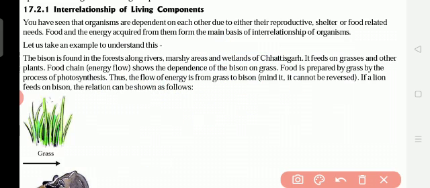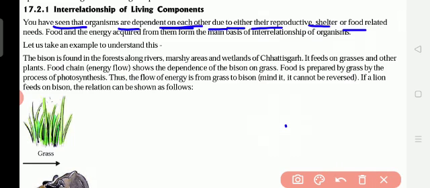Okay, so you have seen that organisms depend on each other. Each other means I depend on you, you depend on me. I help you, you also help me. So that is why they depend on each other, due to either reproduction, shelter or food. So reproduction means what? Giving birth to new babies, or new plants coming from the seeds.